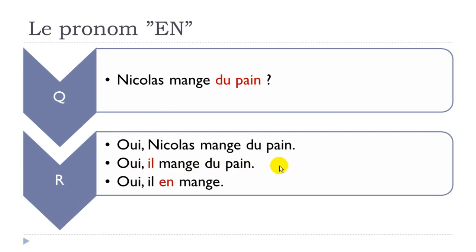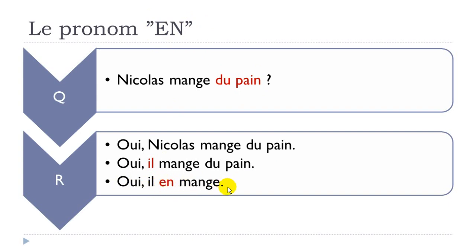So that's the first step. The second step, you want to replace this du pain, this partitive thing, and that's when this pronoun en is used. All right, so oui, il en mange.